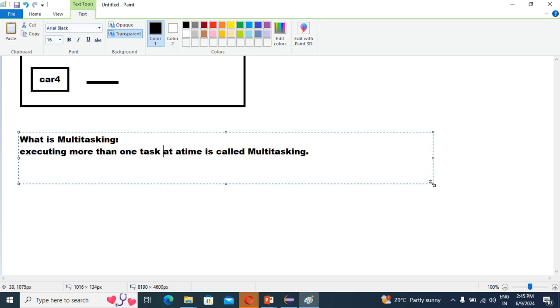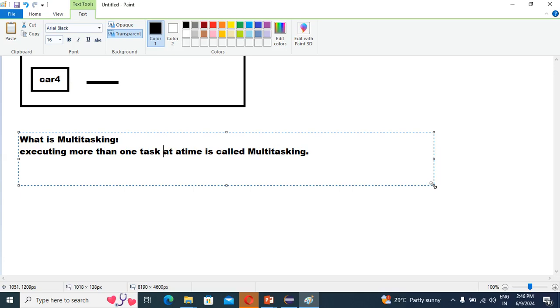So guys, I will explain an example, then you'll come to know. The best example of multitasking: suppose you are doing Java coding, and at the same time you listen to an MP3 song. That is one task, and now two tasks, right?